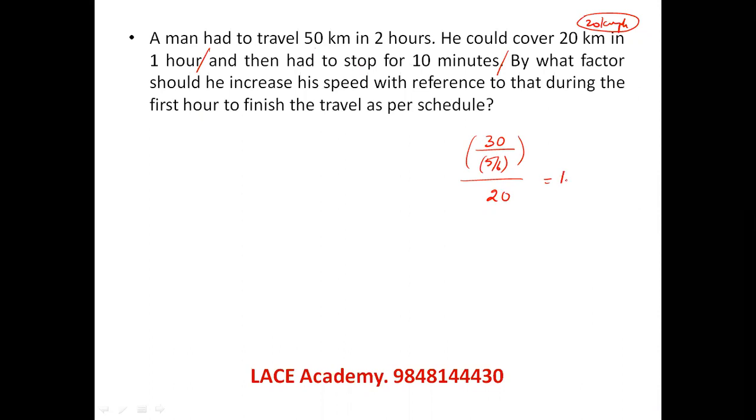What is 180 by 100? 1.8. So 1.8 is the factor of the new speed needed with respect to the original speed of 20 km per hour, which he was following in the first hour. So 30 kilometers traveled in 5 by 6 hour is the speed needed. This speed with respect to original speed is the factor that is needed. That's what he's asking us. Now let's see the next question.